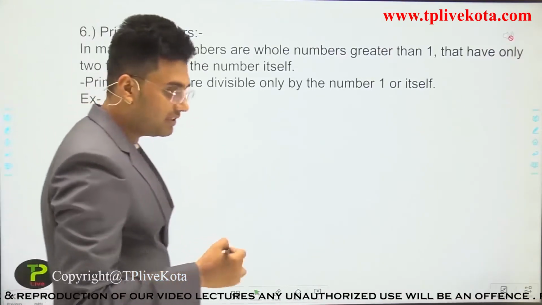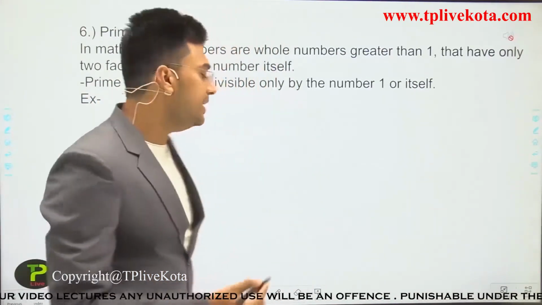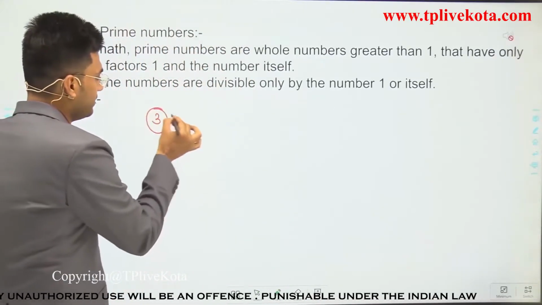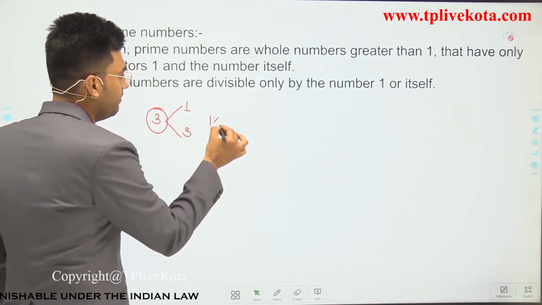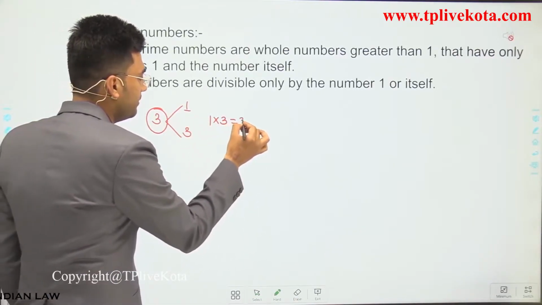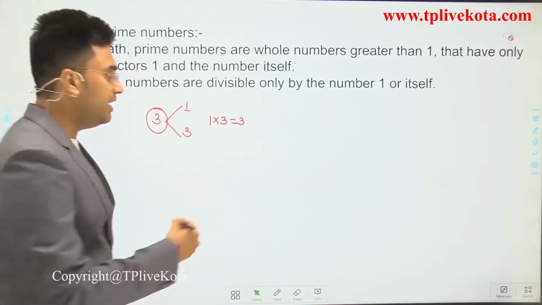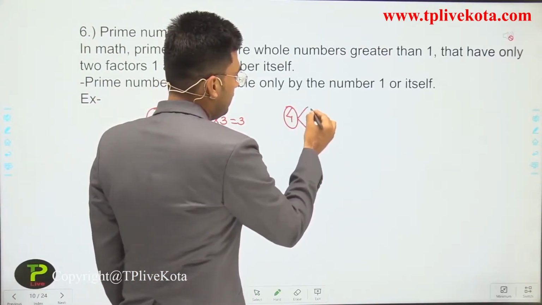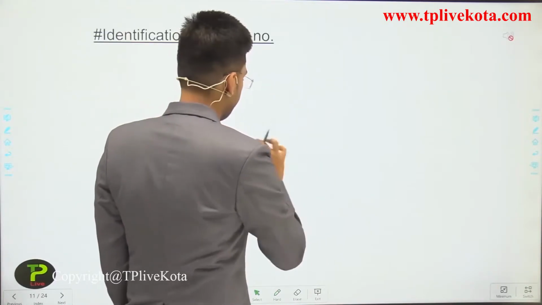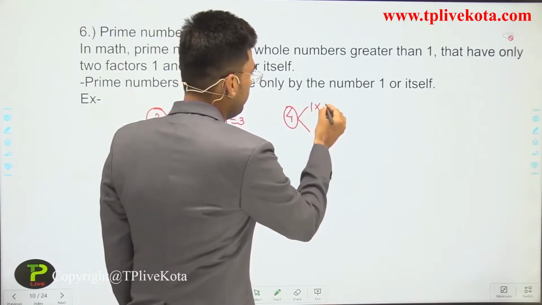If we use number 3, what is 3? 3 has only two factors, that is 1 and 3, because 1 multiplied by 3 is 3. But if you take 4, then it has 1 into 4.